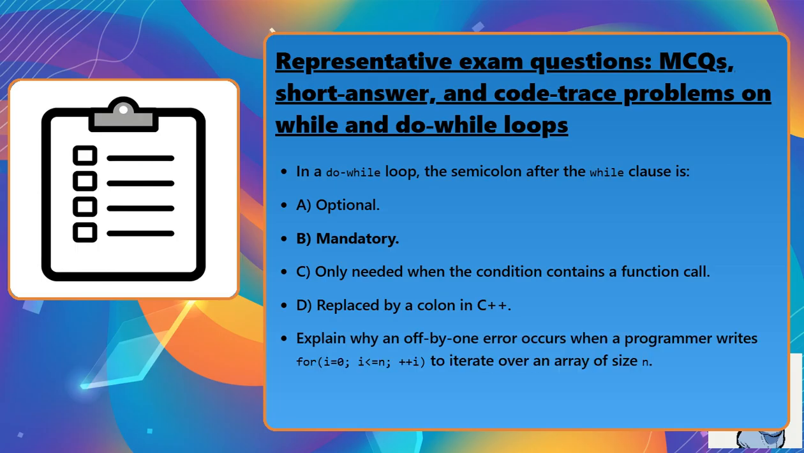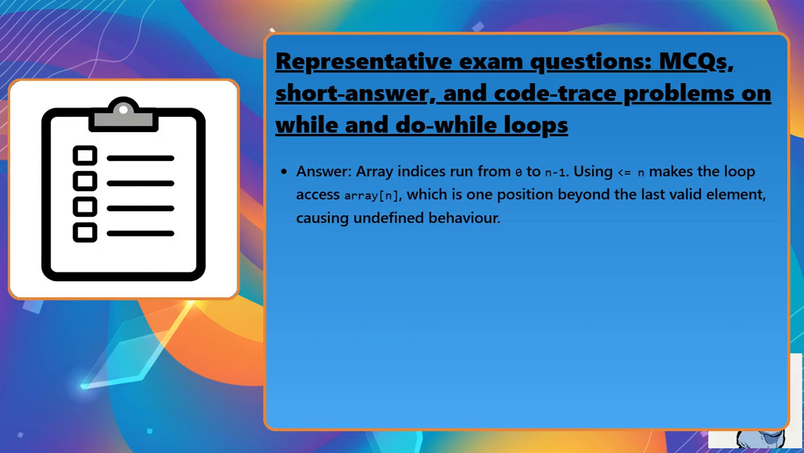Explain why an off-by-1 error occurs when a programmer writes for i = 0, i <= n, increment i, to iterate over an array of size n. Answer: array indices run from 0 to n minus 1. Using less than or equal to n makes the loop access array[n], which is one position beyond the last valid element, causing undefined behavior.